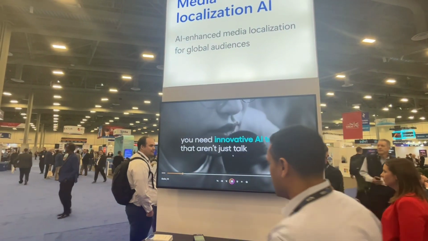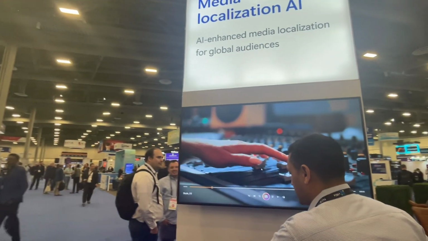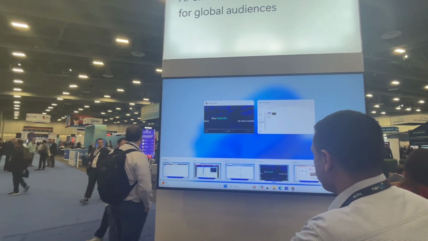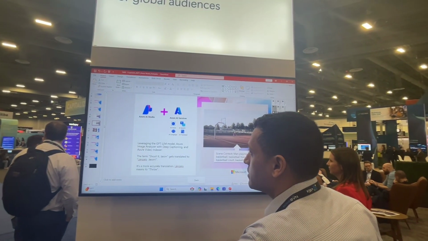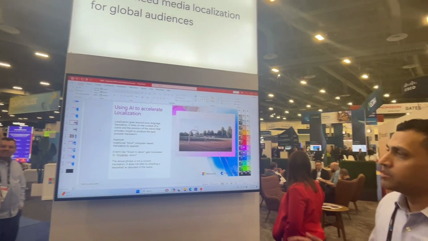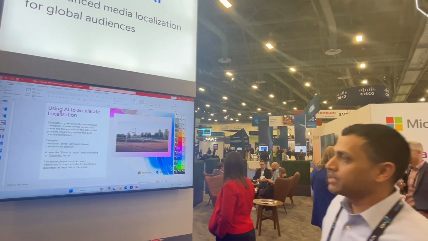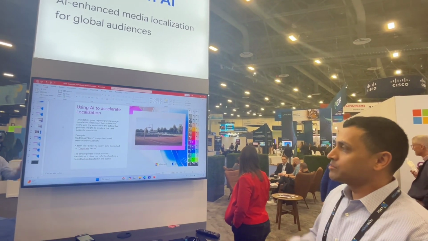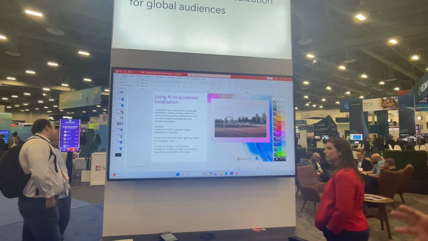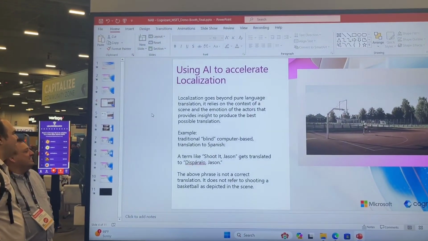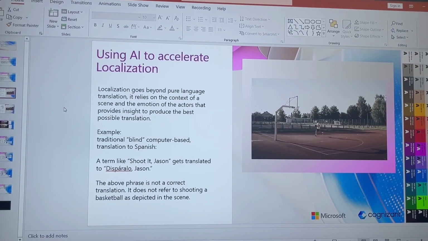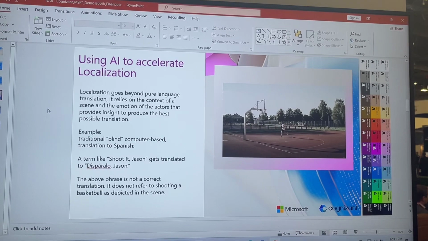So what have we done here? So the problem effectively is... So what's the problem? So in traditional blind computer-based translation, terms like "shoot at Jason," as you see here, a gentleman playing basketball, that gets translated to "disparalo Jason," which is an incorrect translation in Spanish. It means to shoot a gun, not necessarily means to shoot a basketball.